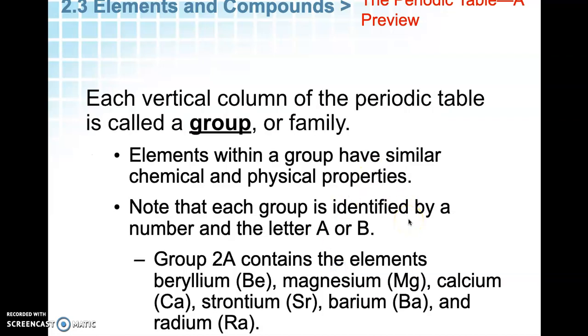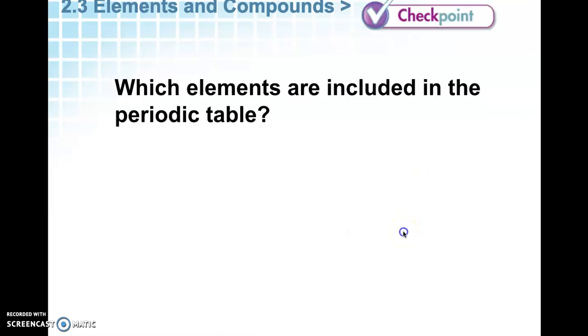In a group or family, they have similar properties. So we're talking about vertical columns. Each group is identified by a number and the letter A or B. So 2A, beryllium, magnesium, calcium, strontium, barium, radium, and we can work our way to 3A, etc. But groups have similar properties, while periods do not.